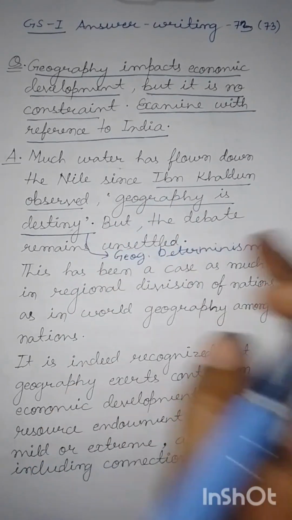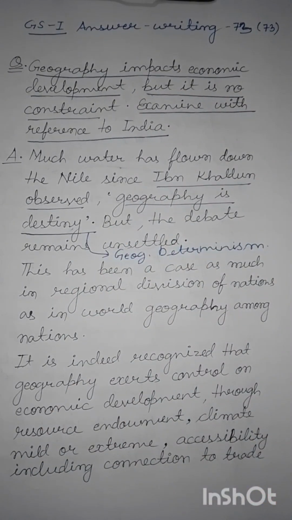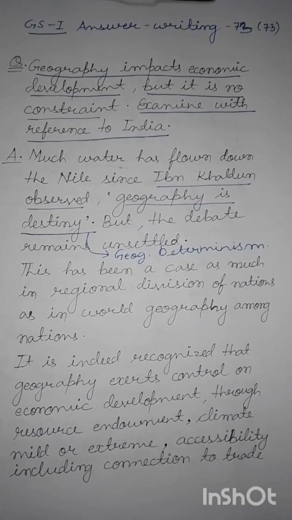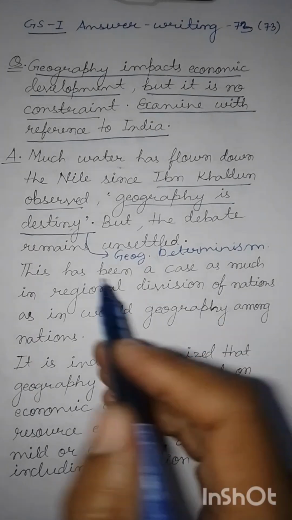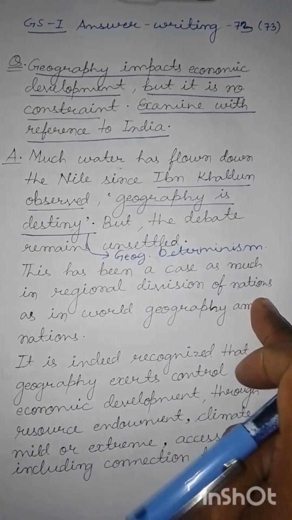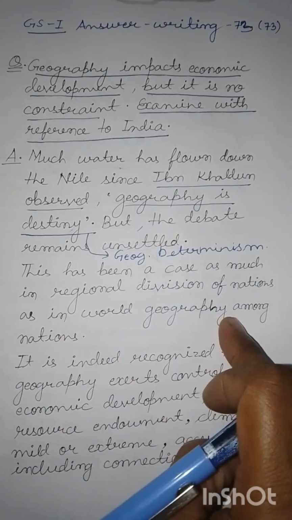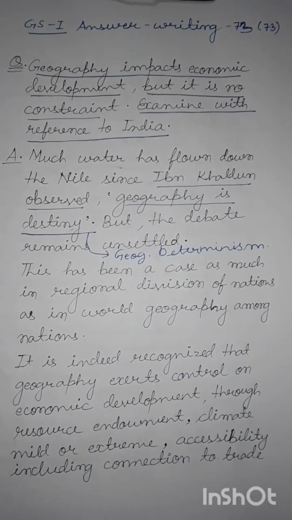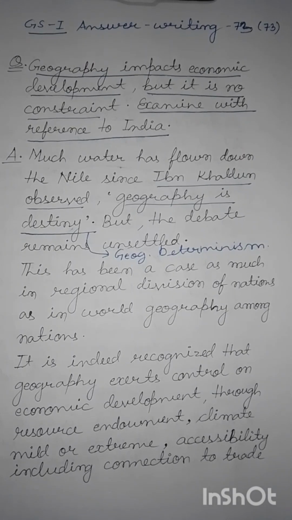But the debate remains unsettled, that despite Ibn Khaldun observing that geography is destiny, there is still some debate whether this idea holds to a certain extent or does not. This has been the case as much in regional division of nations as in world geography among nations. So this idea that geography controls the economic destiny of a country is relevant for the nations of the world as much as the regions of a country, for example its states.